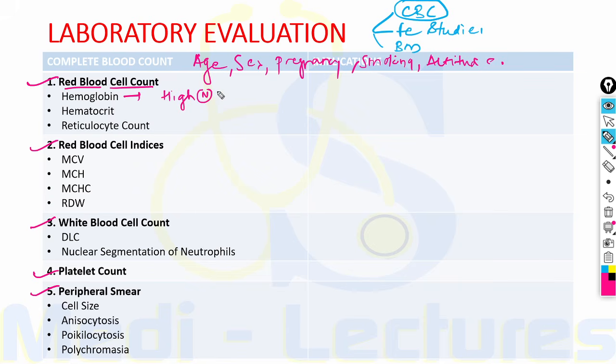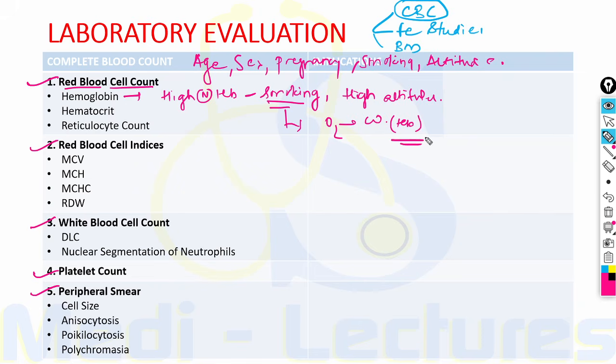High normal hemoglobin can be seen in patients of smoking, who are the smokers, and even at high altitudes. This is the compensation by the body. The heavy smokers, this is a normal compensation due to displacement of oxygen by carbon monoxide in the hemoglobin molecule.